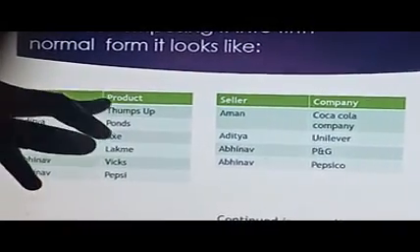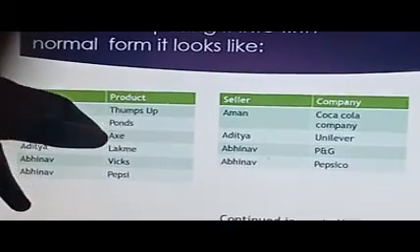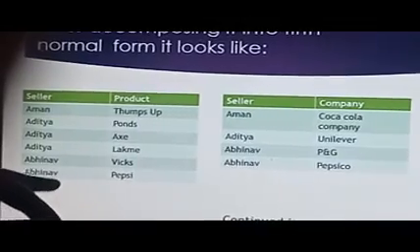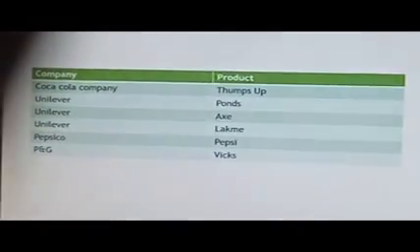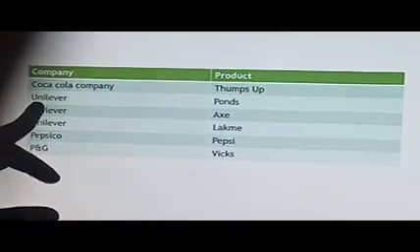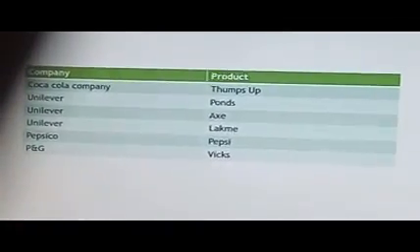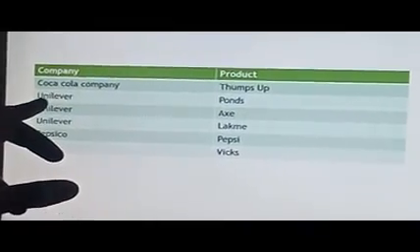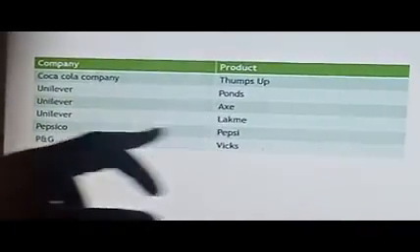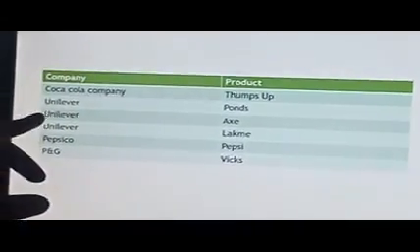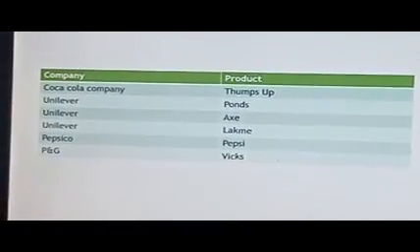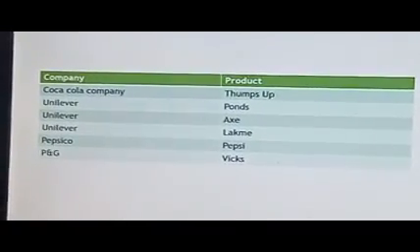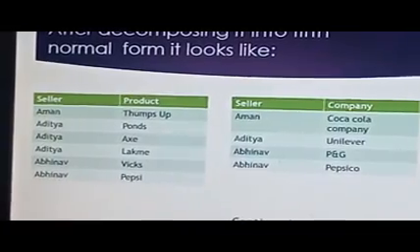This particular Aman sells Thums Up, and Aman belongs to the Coca-Cola company. Coca-Cola company manufactures Thums Up, and Unilever manufactures Pond's, Axe and Lakme products. So the repeated redundancy can be reduced. If a seller sells Pond's, Axe and Lakme, then in all the cases the company will be displayed as Unilever. So you can segregate that and reduce the memory space required by a long table. With this, fifth normal form is over.